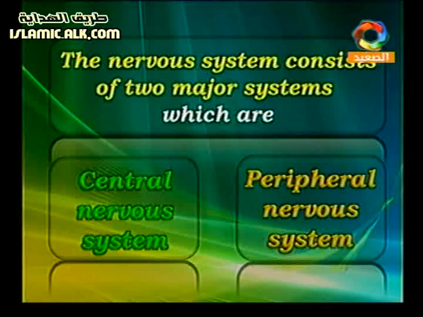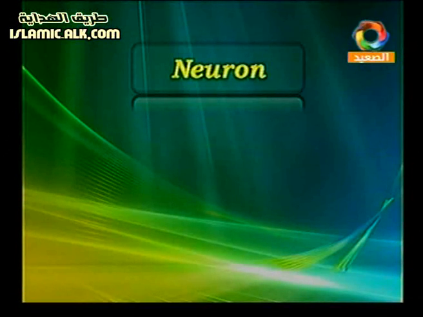Central, from its name, is the axial one, found in the center of our body. And we have peripheral, the branched one. So the peripheral nervous system is one of the parts of the nervous system, and the other one is the central one. And here we have the neuron.